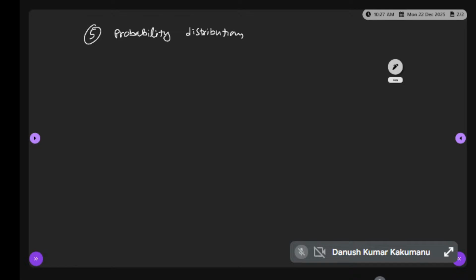Very, very important. What are the probability distributions we are having? Totally 5 distributions are there for CSE. For data science students, you have some extra 2 distributions, but they did not ask any questions from those 2 in the last 2 papers.